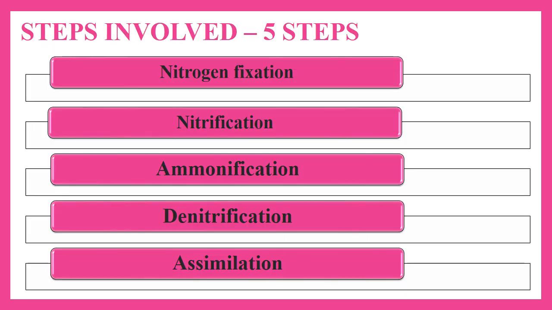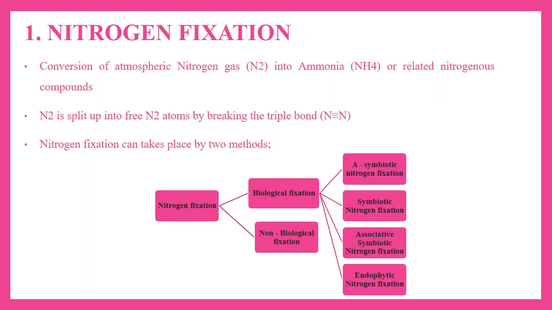The major steps involved in the nitrogen cycle are, there are 5 steps. They are nitrogen fixation, nitrification, ammonification, denitrification and assimilation. First, nitrogen fixation. Nitrogen fixation is the conversion of atmospheric nitrogen gas into ammonia or any other nitrogenous components by the plants and other organisms. In this process, nitrogen is split up into free nitrogen atoms by breaking the triple bond with the help of an enzyme nitrogenase.